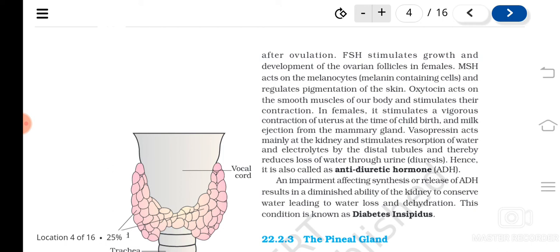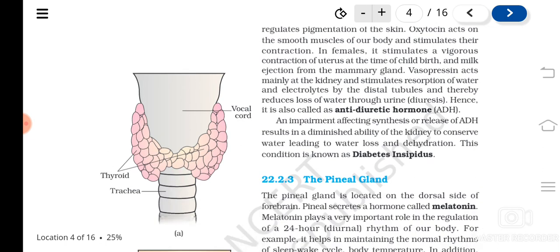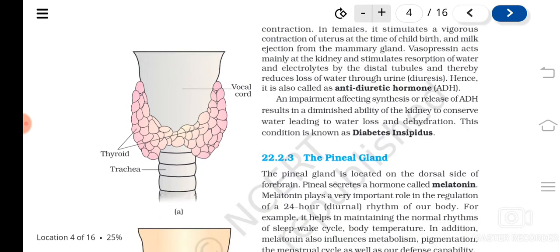That is an impairment affecting synthesis or release of ADH. If ADH production is less, it results in a diminished ability of the kidney to conserve water. So what will happen? Water will be lost. If ADH is not secreted, more water will be lost from the body, and that leads to dehydration and water loss. This condition is known as diabetes insipidus.